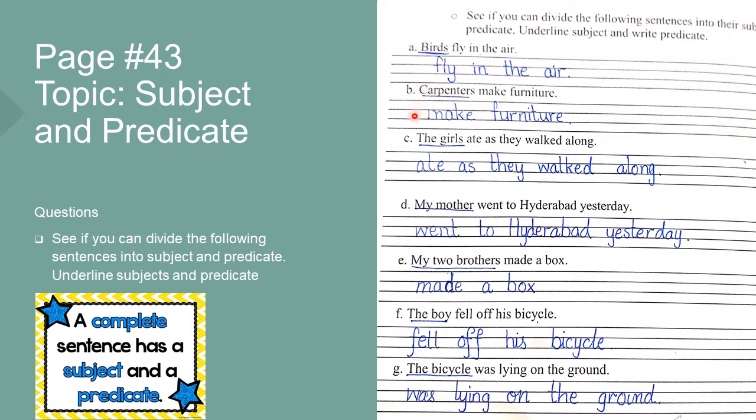Carpenters is the subject. The girls is the subject, underline it. Ate as they walked along is the predicate. My mother is the subject, went to Hyderabad yesterday is the predicate. Two brothers made a box. My two brothers is the subject, made a box is the predicate. The boy is the subject, fell off his bicycle is the predicate. The bicycle is the subject, was lying on the ground is the predicate. This was page number 43.